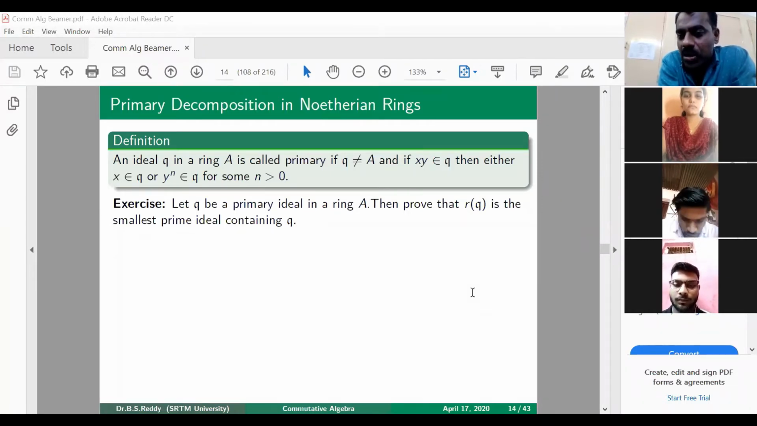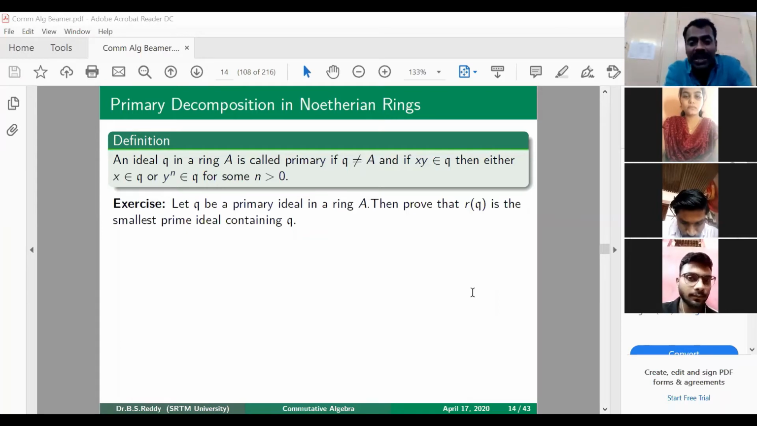Suppose xy belongs to R of Q. You want to show that either x is in R of Q or y is in R of Q. Just apply the definition: xy is in R of Q means some power (xy)^n belongs to Q. Then use the fact that Q is primary, and you will conclude that R of Q is a prime ideal.